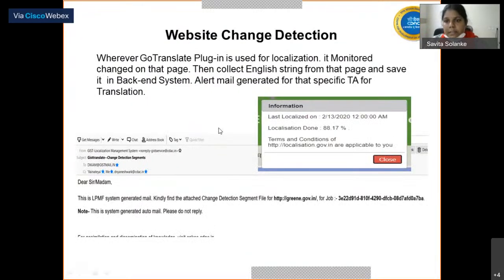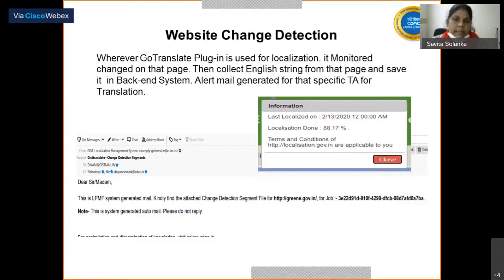Next is website change detection. Websites keep on changing, and tracking the changes on the website itself is difficult. So we are providing a solution: how much percent of the website or web page is translated will be directly showcased to the end user. And for the remaining percentage, we will mail the translator agency that this much percent of the strings is remaining from your site. We send an alert mail to the translator, and then the translator just uses the Go Translate plugin to